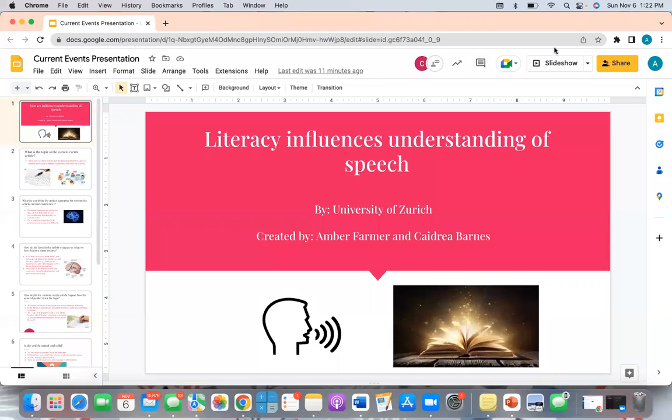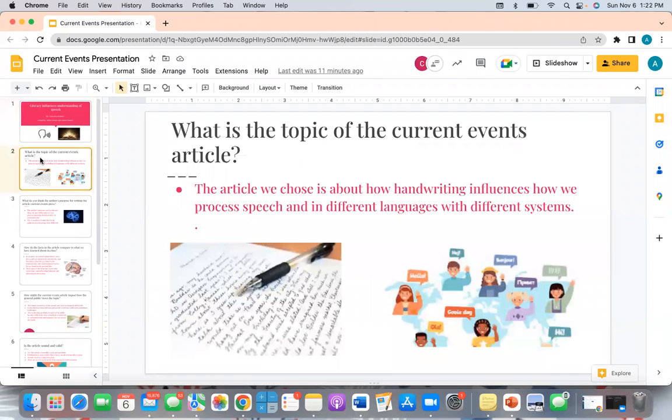The title of our article is Literacy Influences Understanding of Speech, and our key word is speech. What is the topic of our current event article? Our topics are how handwriting influences how we process speech, as well as how we process different languages with